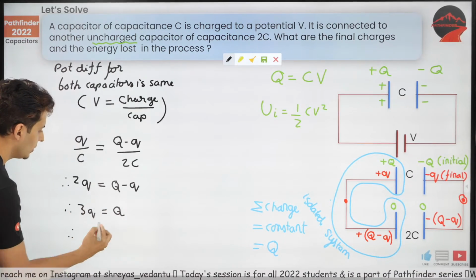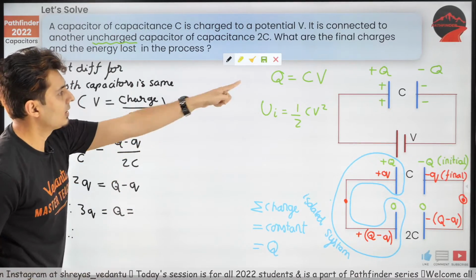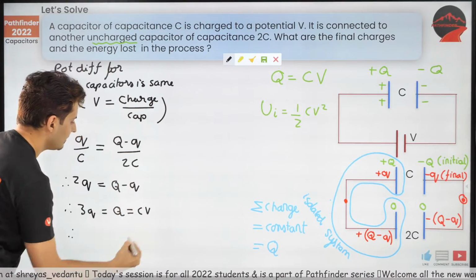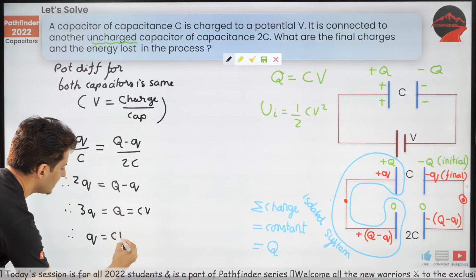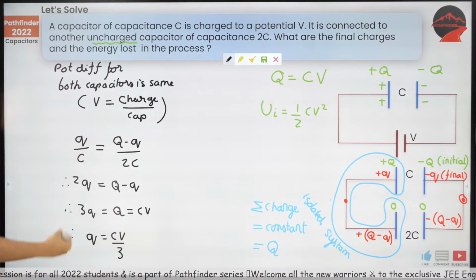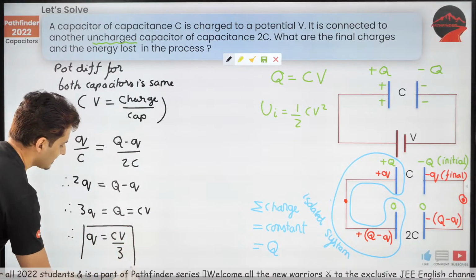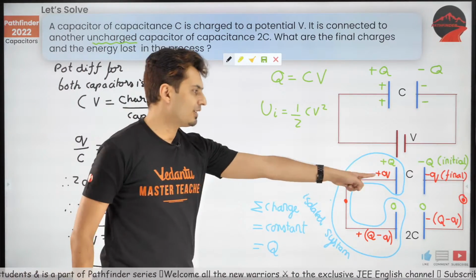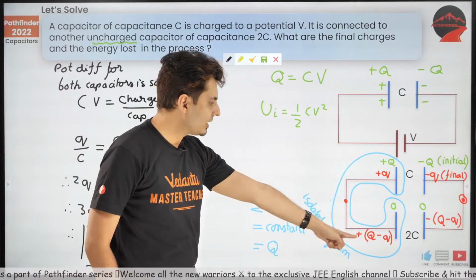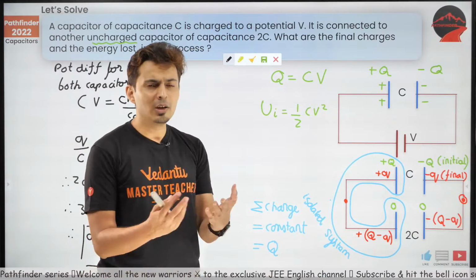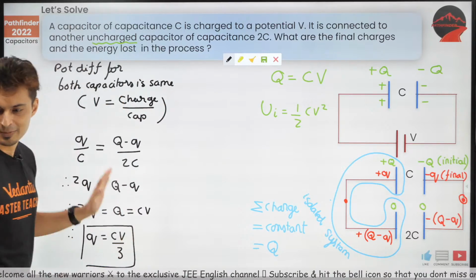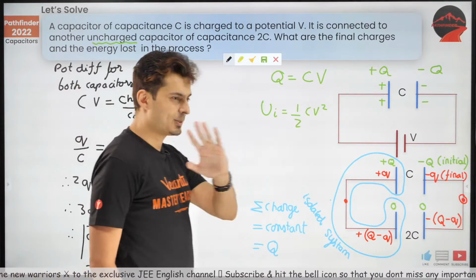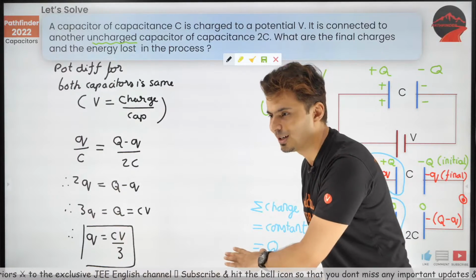Therefore, and by the way, this Q, we already saw it was nothing but CV from there, correct? So therefore, Q is equal to CV by 3. We figured this out, guys. Yes, the charge on the capacitor is CV by 3. Naturally, on the other capacitor, it will be 2CV by 3. Everybody clear? Everybody understood how to solve this question?